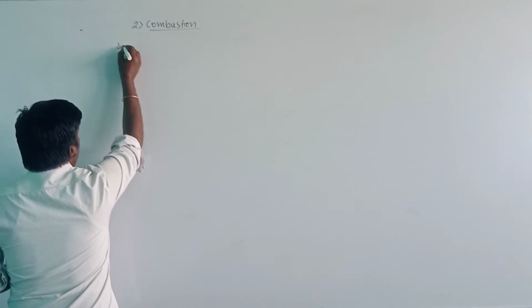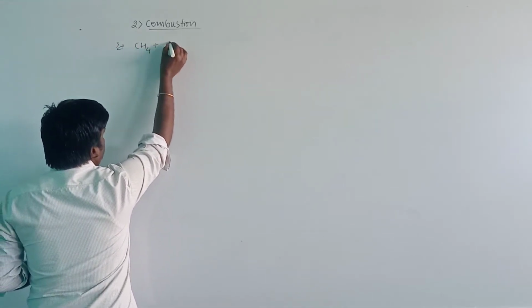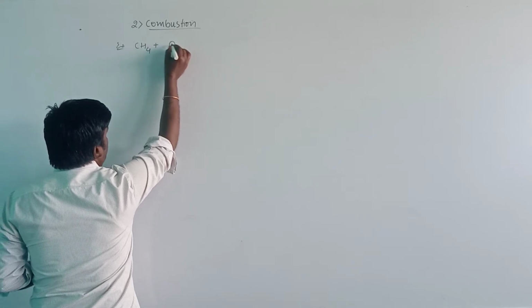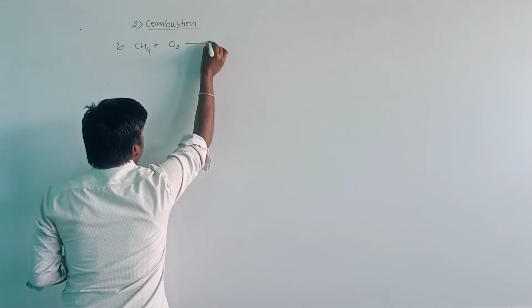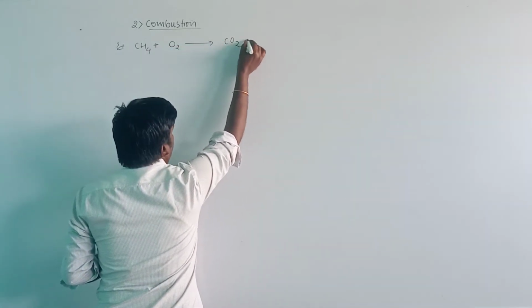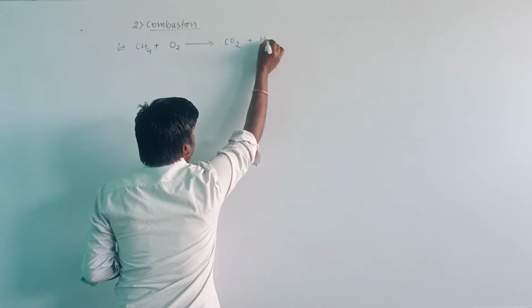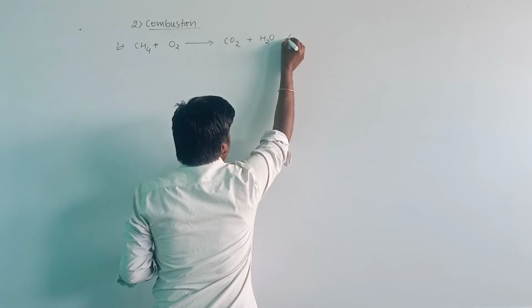When methane, CH4, burns in the presence of oxygen or air, it will give the compounds carbon dioxide and water molecules, with the liberation of a large amount of heat.